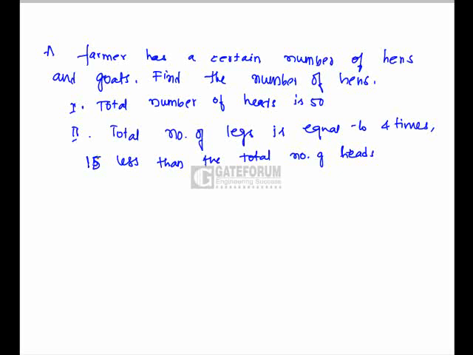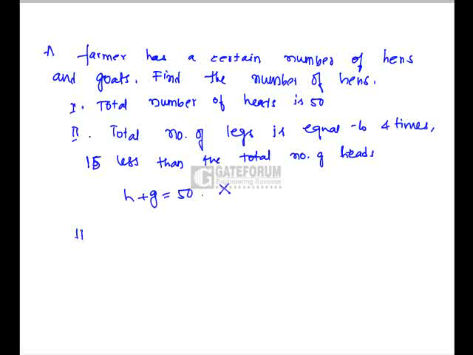A farmer has a number of hens and goats. Now we have to find the number of hens. Let us look into statement 1 here. Total number of heads is 50. So the total number of heads, that means heads of hens plus goats, is given as 50. From this we cannot find the value of h and g. So we cannot answer this question by only statement 1.